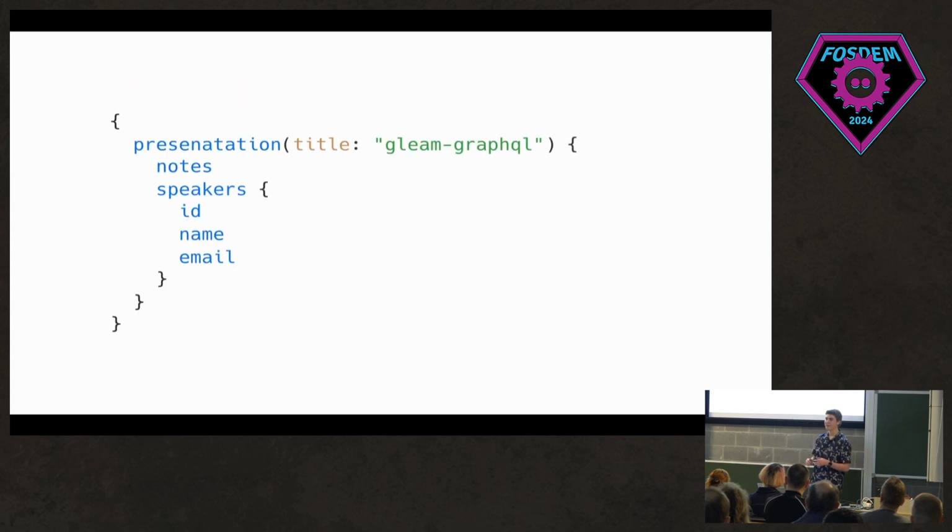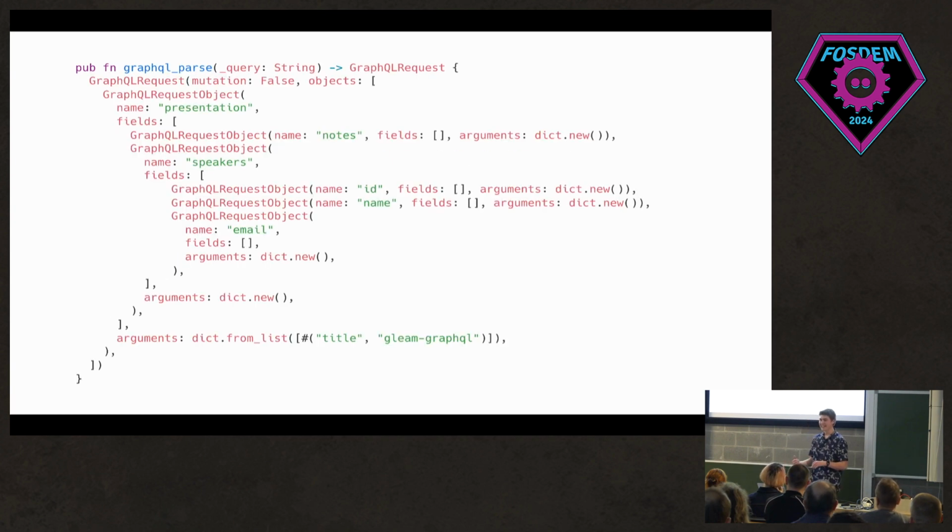Here's an example query that we're going to now use for the rest of this. The rest of this presentation is built around this query. So we're trying to query this presentation itself. We want the notes that I've supposedly written, as well as my name and my email. This is what that looks like in Gleam, which looks absolutely awful for you guys.